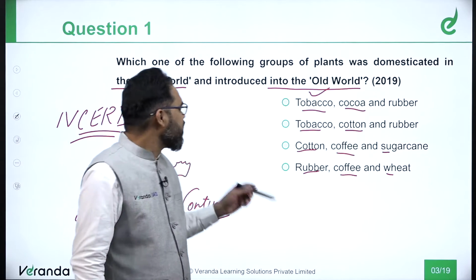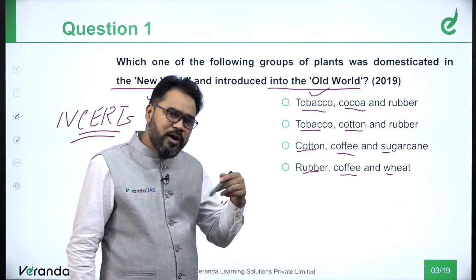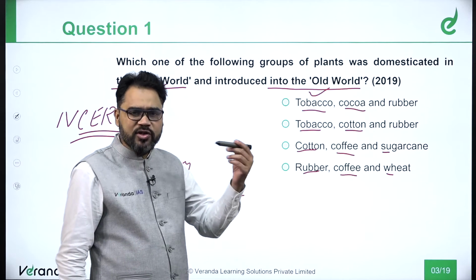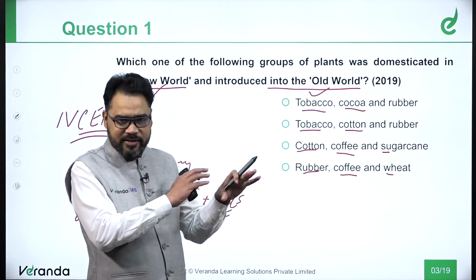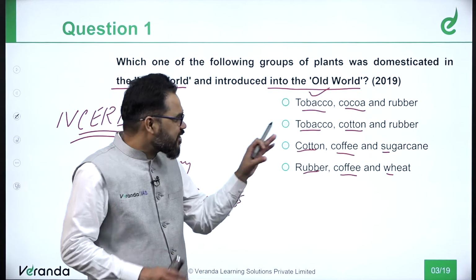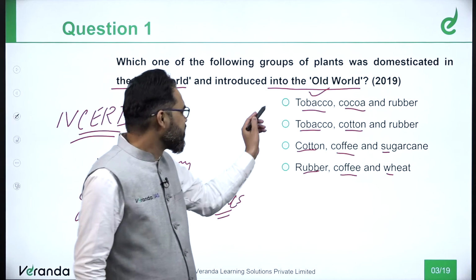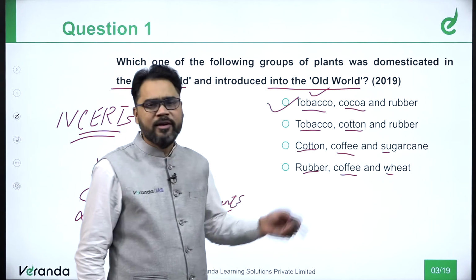This idea of the new world and the old world will also be discussed in those same sessions, where we will be discussing the entire things that I have told you. Now, let's come to your question. The answer for this question is very simple: tobacco, cocoa, and rubber.